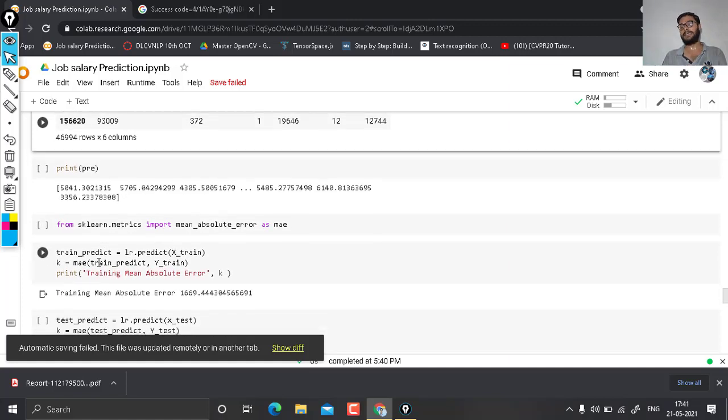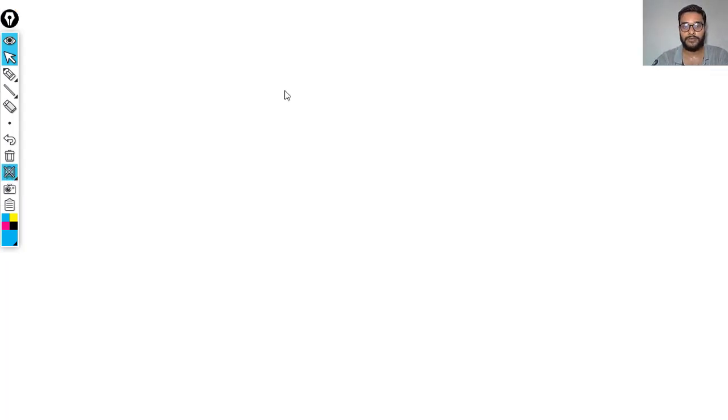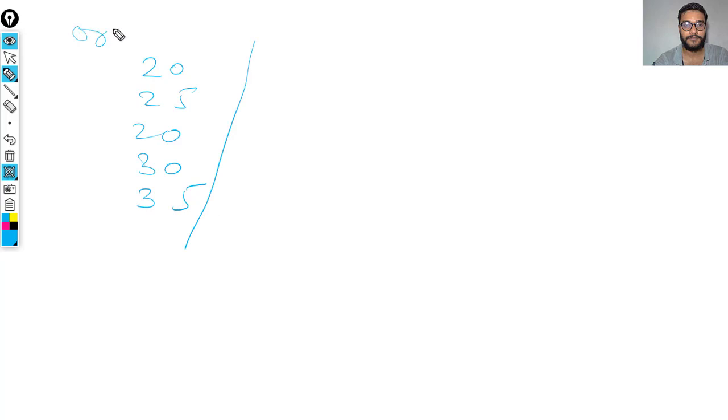Now after that we should check the mean absolute error, and I will tell you what it does. Suppose we have five values: 20, 25, 20, 30, 35. This is the original value. And in predicted it is like 25, 30, 20, 30 and 30.